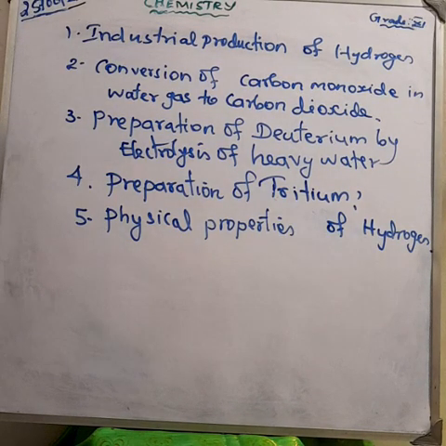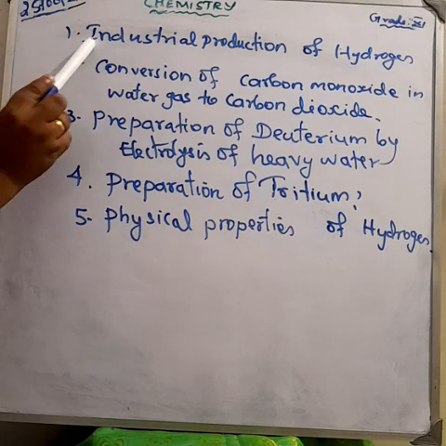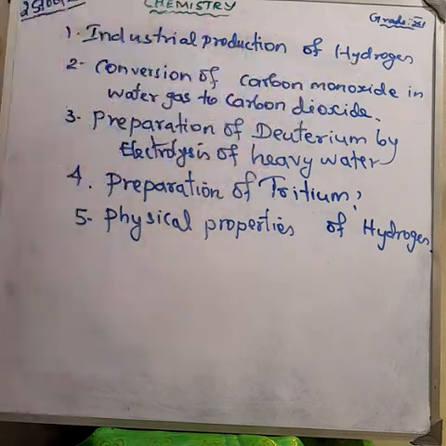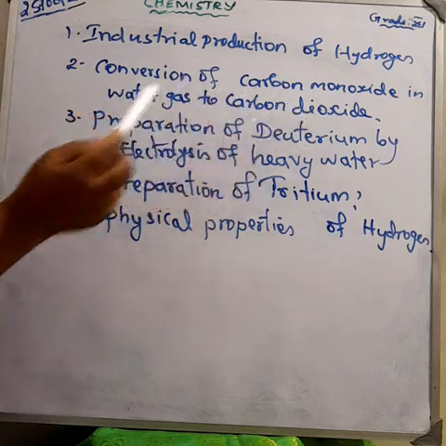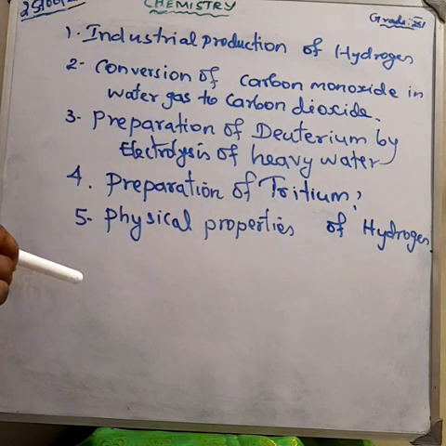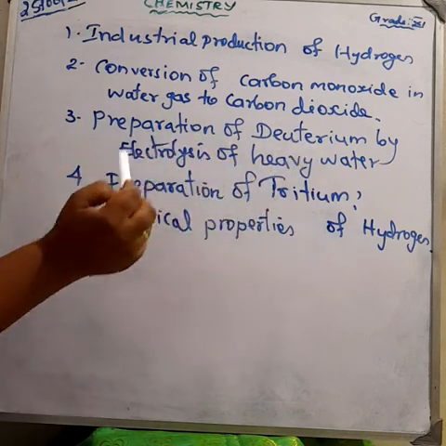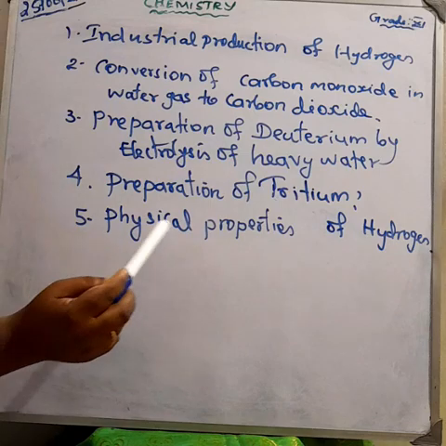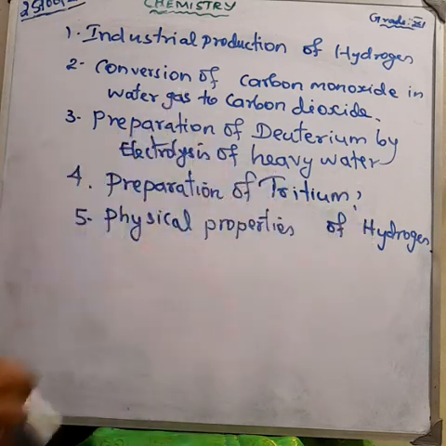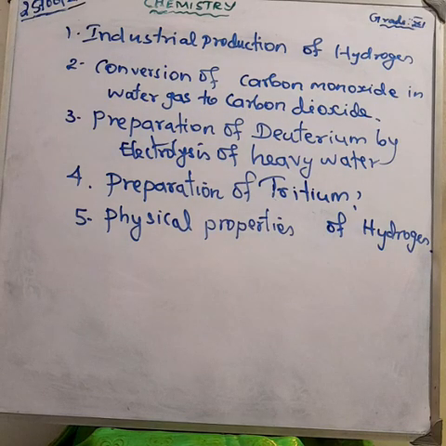Today we are going to study about industrial production of hydrogen, conversion of carbon monoxide in water gas to carbon dioxide, preparation of deuterium by electrolysis of heavy water, and preparation of tritium and the physical properties of hydrogen. Okay, that's all we are going to study today. Please take notes and listen carefully. Okay.